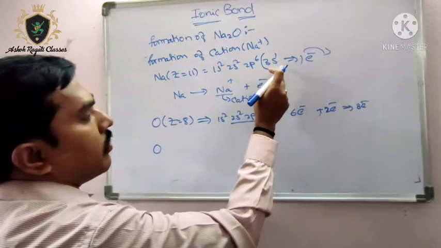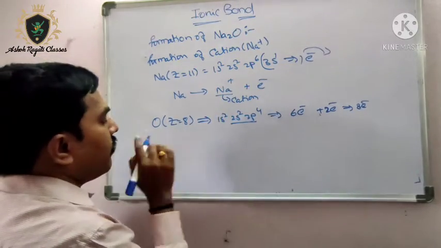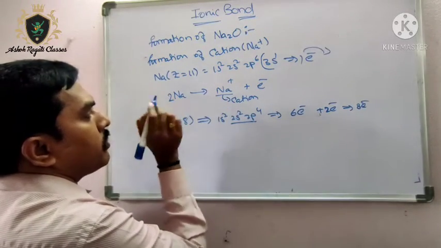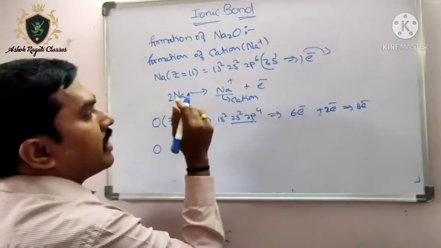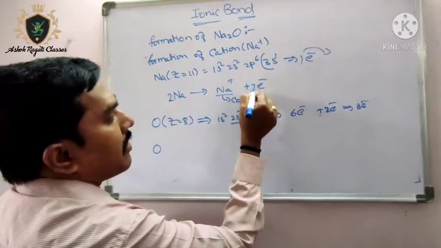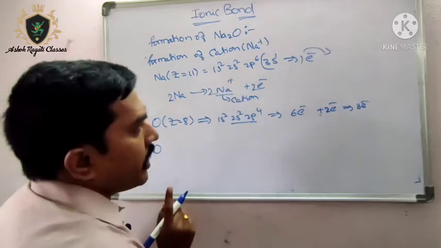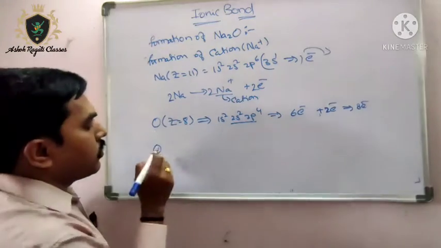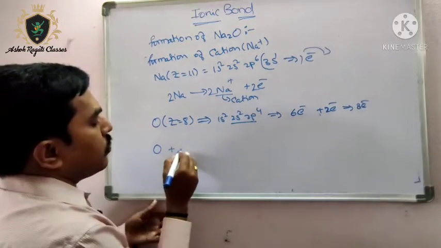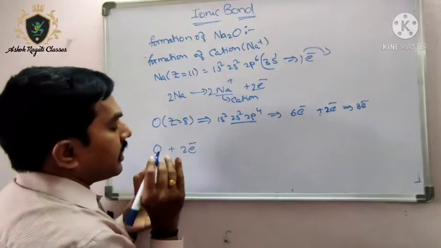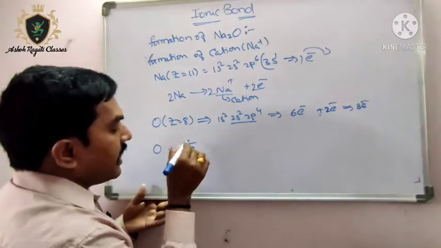Here, how many electrons is sodium releasing? Only 1 electron. To fulfill the oxygen requirement, 2 sodium atoms can release 2 electrons and form 2 sodium ions. The important thing is that oxygen needs 2 electrons.